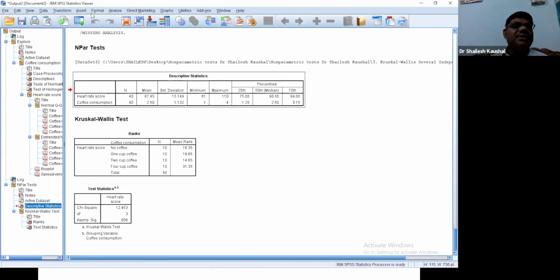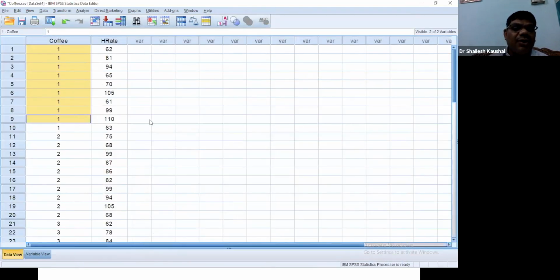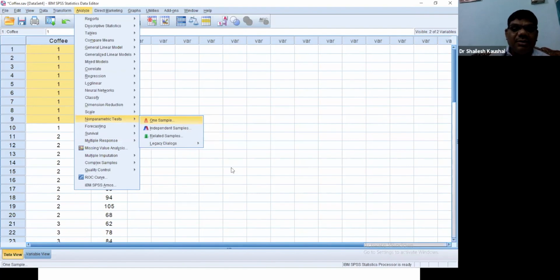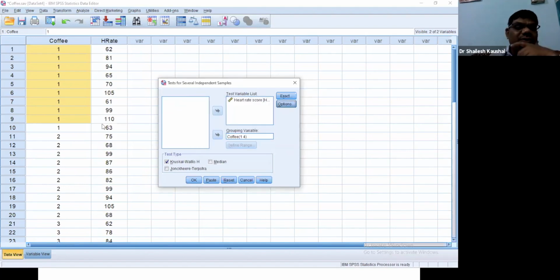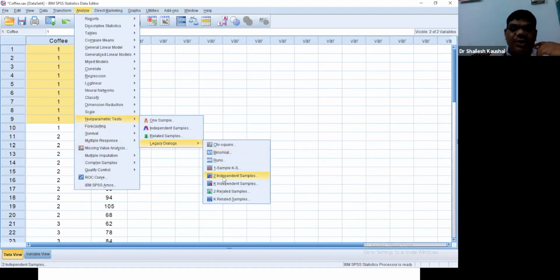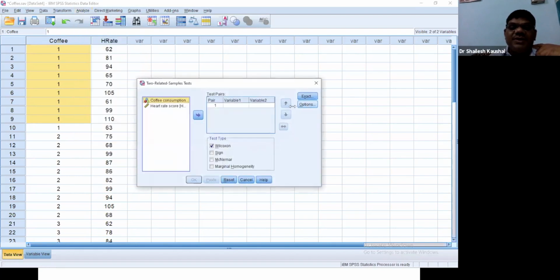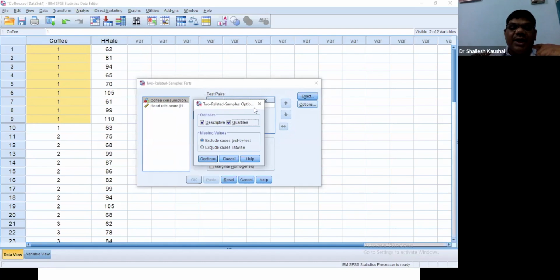How will we tick the descriptive statistics? This way. Now analyze. If we want to take the median value, for example, I'm taking the case of independent samples. So we just tick descriptive and quartile. If we want to take the median value for Wilcoxon signed rank test, we go to two related samples and then options, and then we will tick descriptive and quartile.